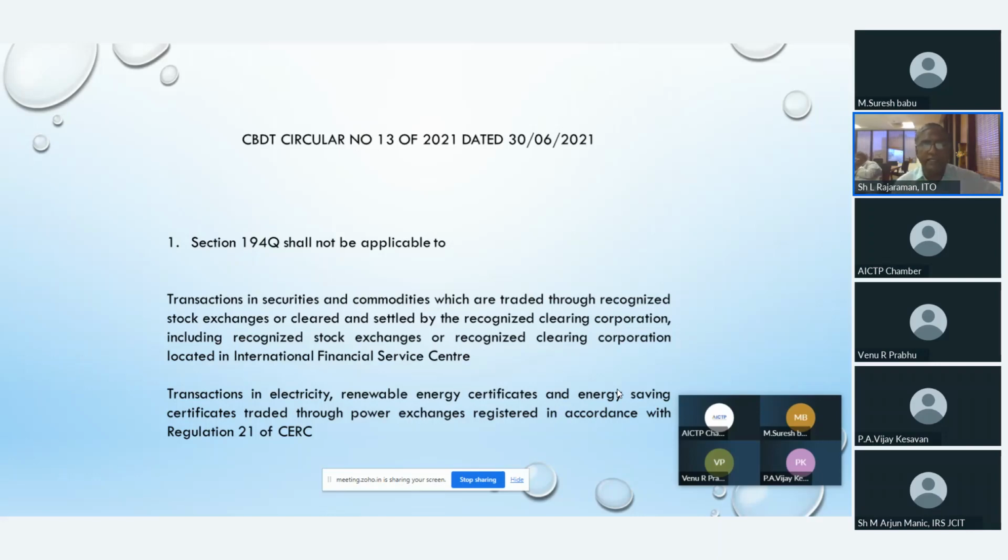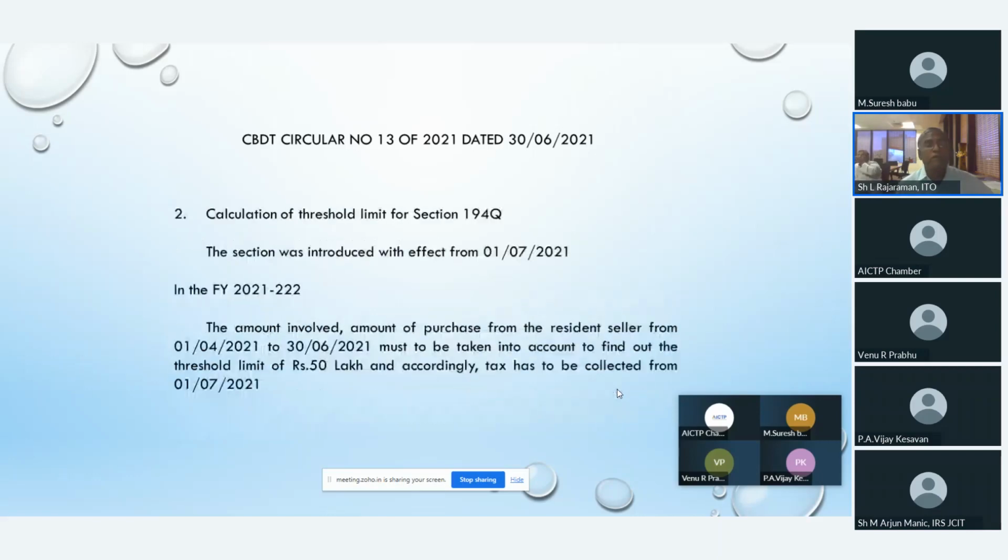Transactions in electricity, renewable energy certificates and energy saving certificates traded through power exchanges registered in accordance with regulation 21 of CERC. So these two will not come under the purview of 194Q, or rather 194Q will not be applicable for these transactions.